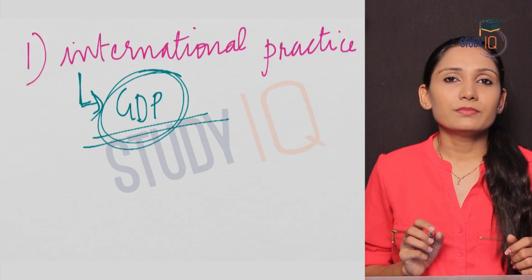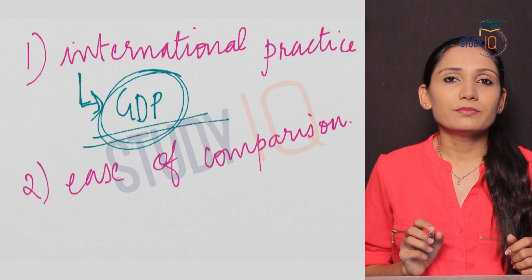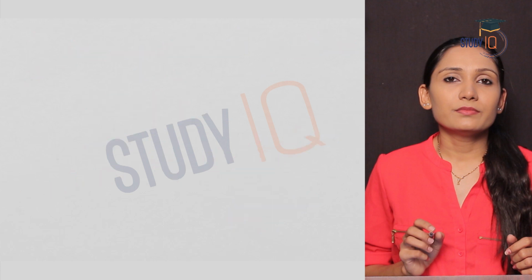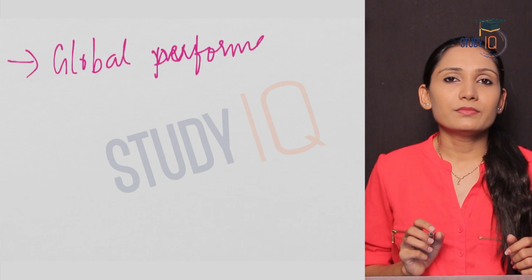The second reason he gave was the ease of comparison. Here comparison means comparing our economy with other economies. So comparing economies globally. Global comparison. Comparing Indian economy with that of other developing countries' economies or developed countries' economies, etc. Another reason he gave was that global performance of economies is gauged in terms of GDP. So global performance can be measured.